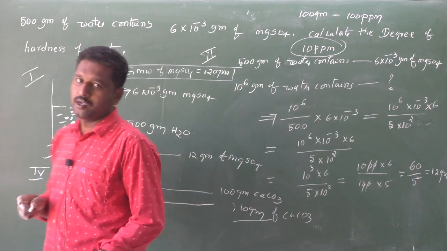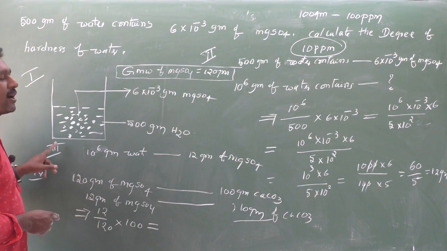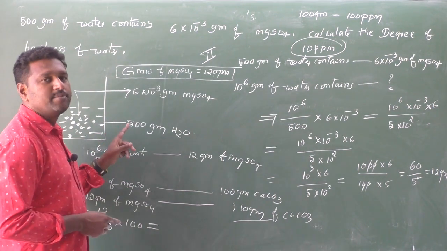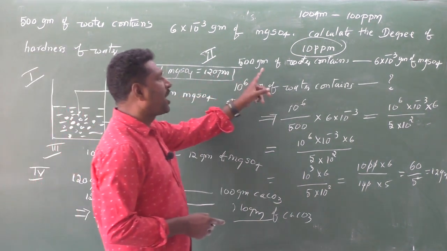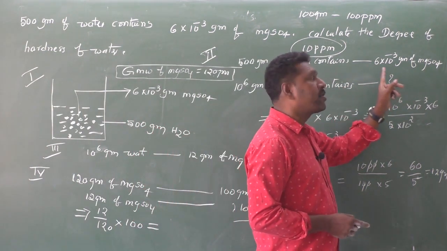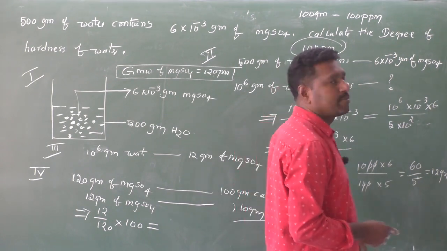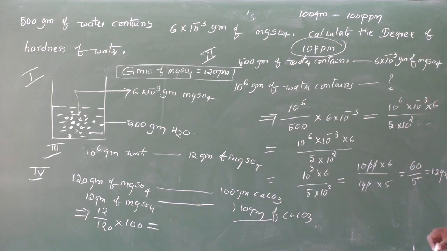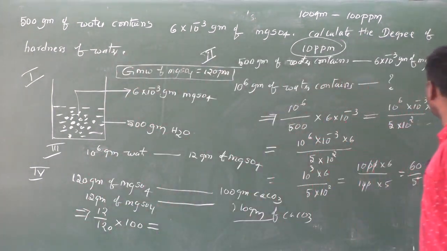First, here, this is the 500 grams of water. 500 grams of water contain 6 into 10 power minus 3 grams of MgSO4. Therefore, the first step is 500 grams of water contains 6 into 10 power minus 3 grams of MgSO4. Therefore, 10 power 6 grams, 1 million grams of water contain how much? 12 grams.